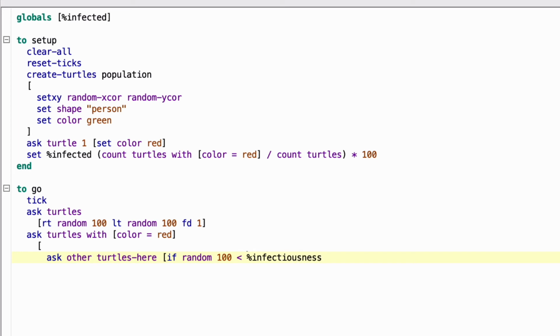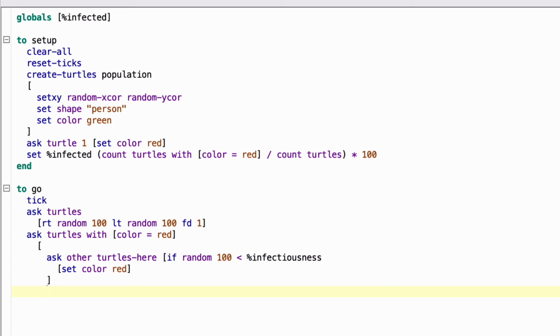Okay. So if a random number under 100 is less than the infectiousness rate that you specified, then, and I'm just putting another line here so it's just a little easier to keep track of, we indicate that they are infected by set color to red for that previously healthy person. And then we end with a close bracket.